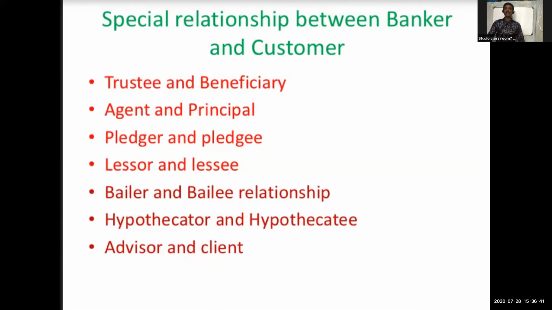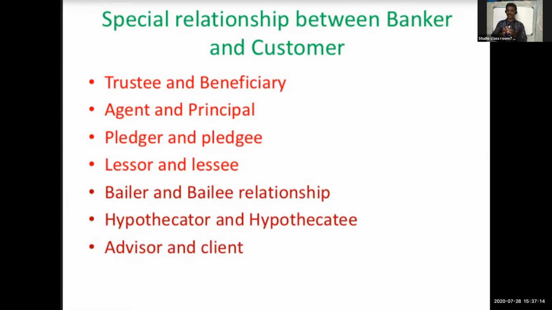So, special relationships between banker and customer. There are a lot of special relationships between banker and customer: trustee and beneficiary, agent and principal, pledger and pledgee, lessor and lessee, bailor and bailee, hypothecator and hypothecatee, advisor and client. So these are the special relationships between banker and customer. First one, trustee and beneficiary.